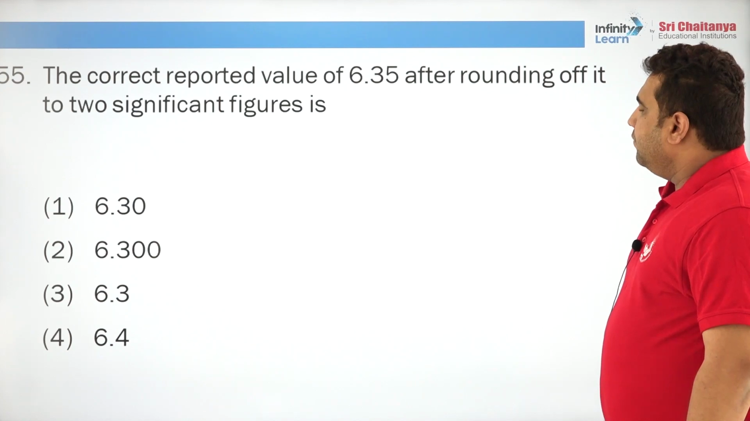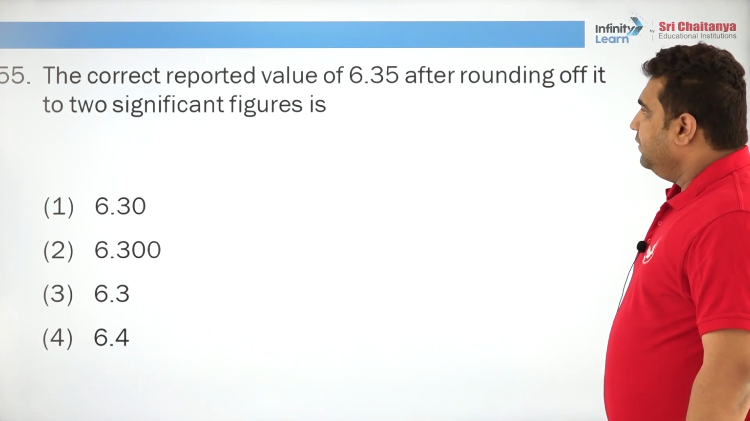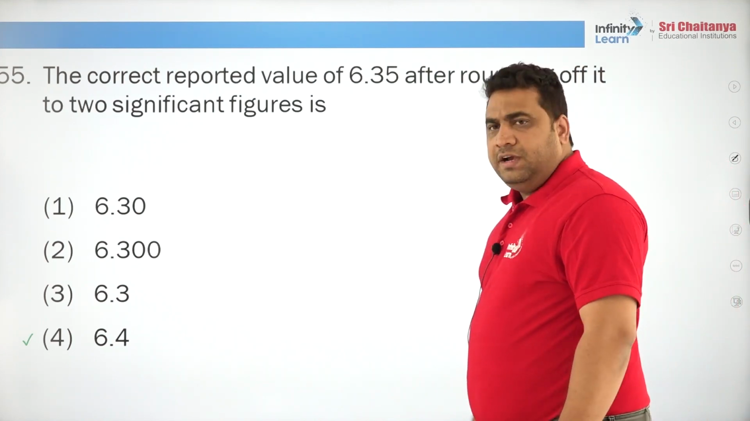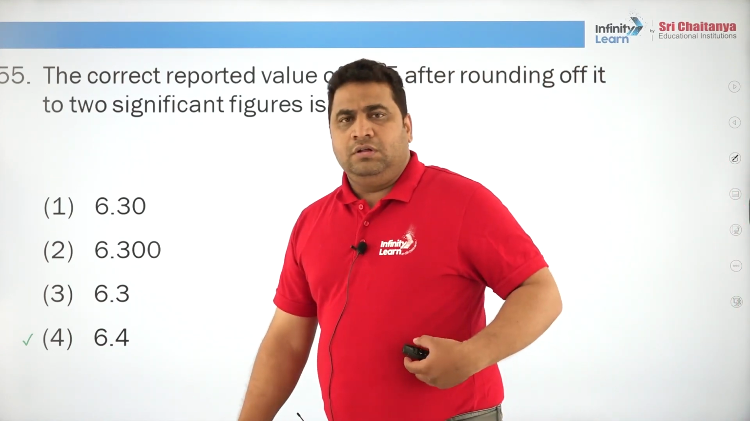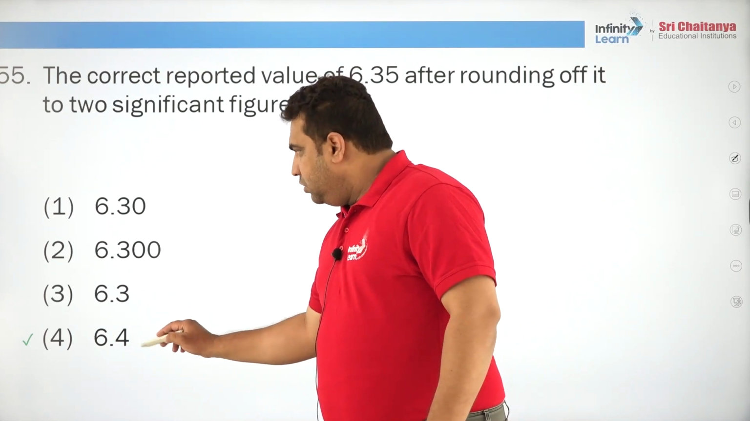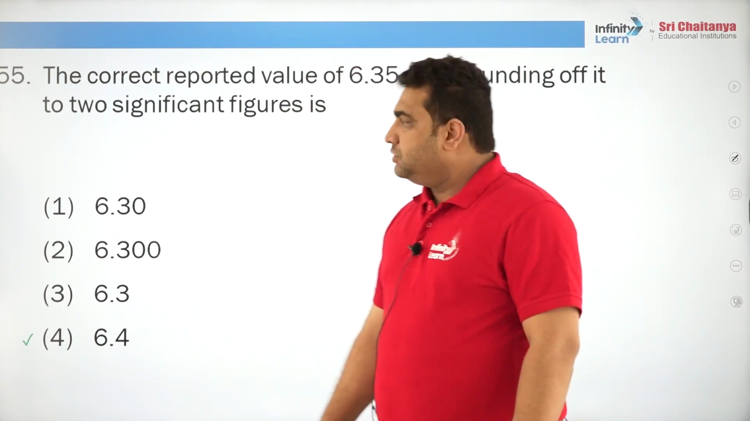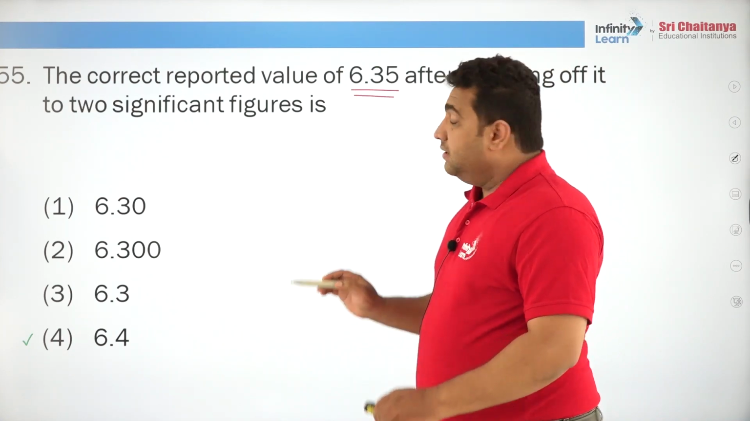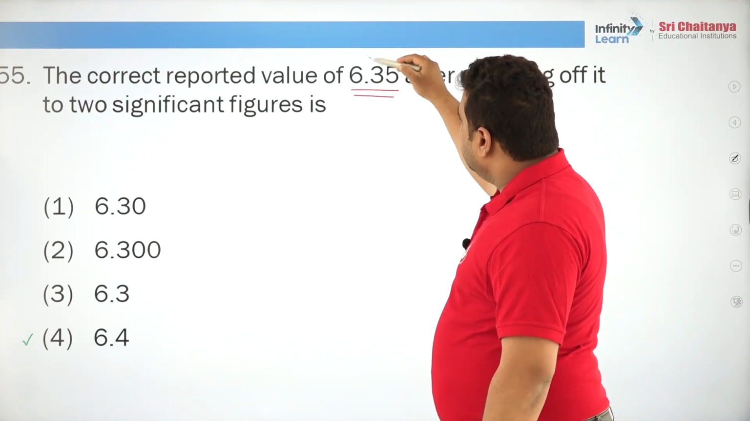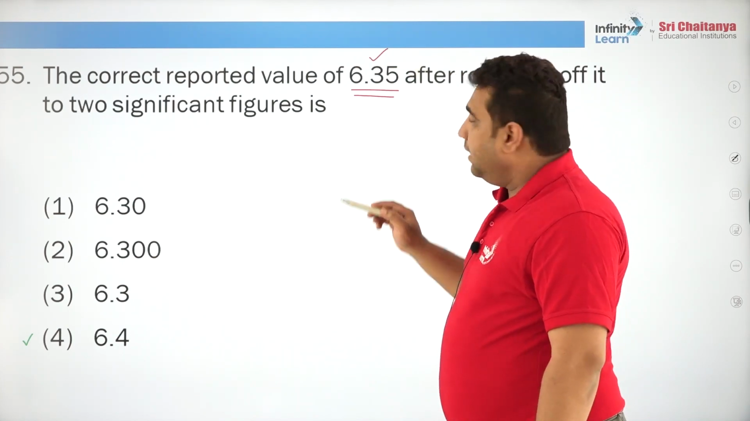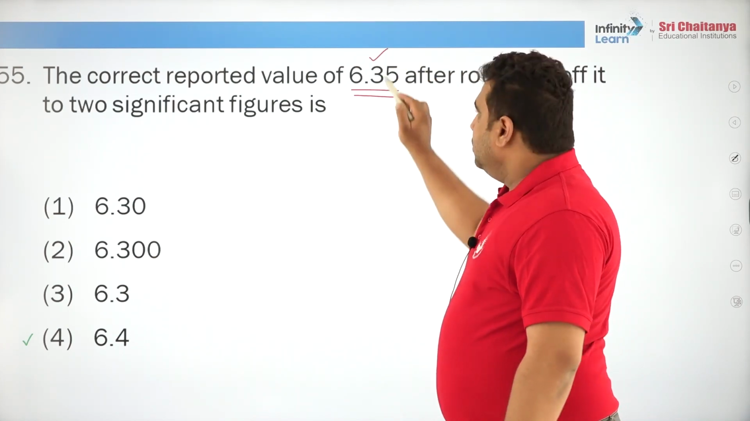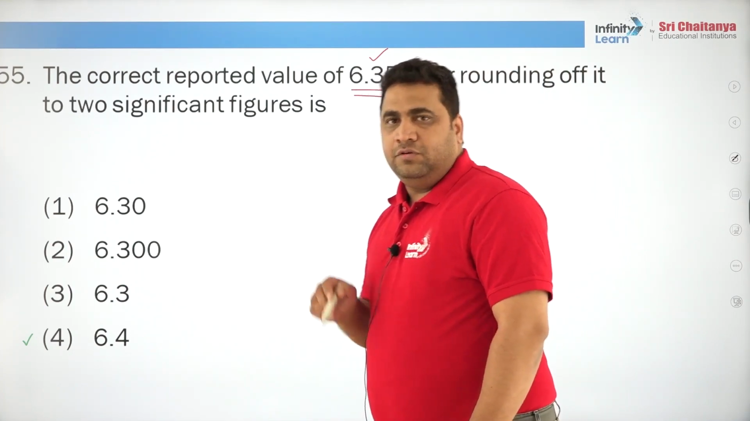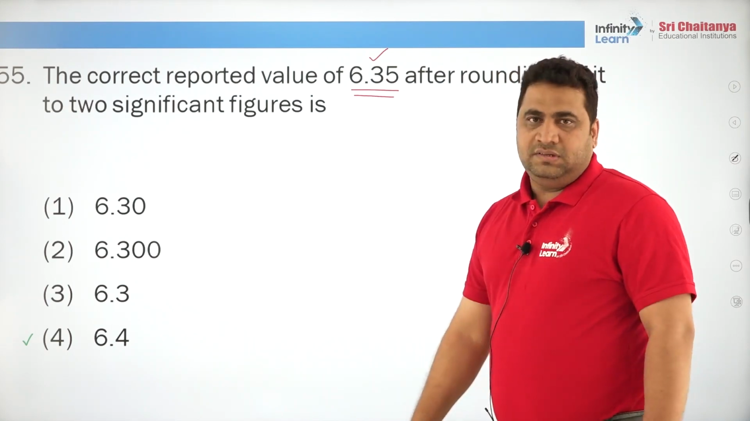Correct reported value of 6.35 after rounding off to 2 significant figures is? Two minutes before I said that a 0 after the number does not matter. Here the number is 6.35. So, what is the preceding digit? It is an odd number, and whenever the preceding digit is odd, you round off to the nearest. So, hence it is 6.4. If it is even, then the scenario will change.